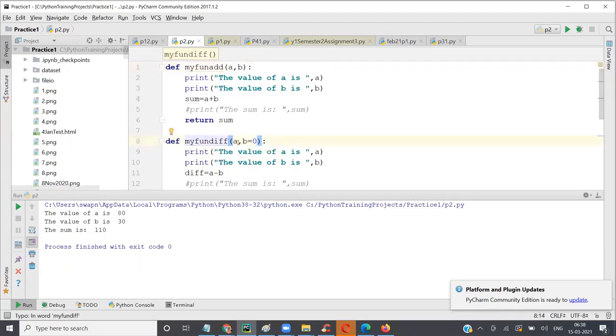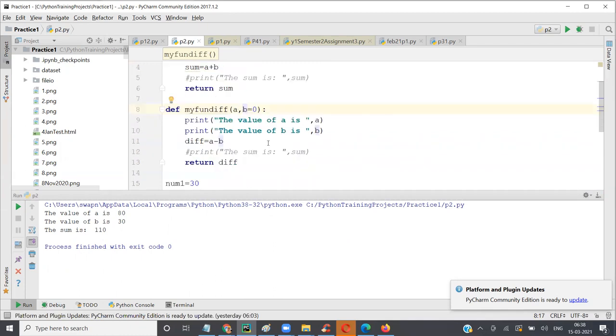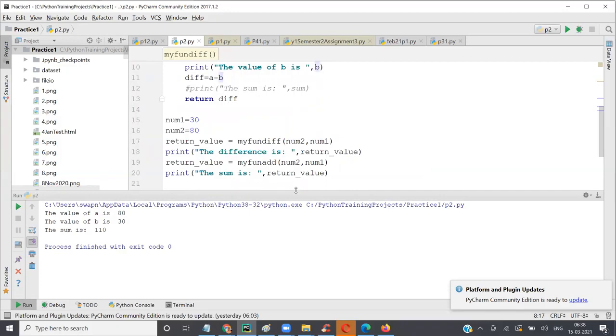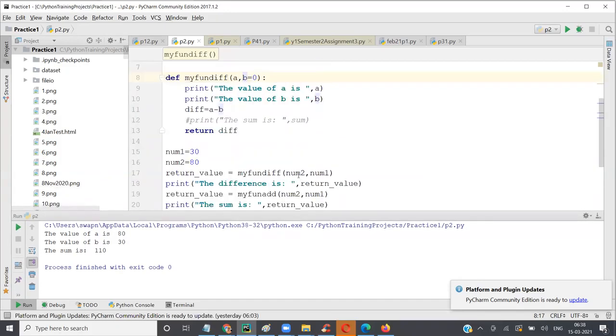Here, when I say A and B, this becomes positional. Whatever we give here, num2 will go to A and num1 go to B. But if we do not provide a value for B, it is not going to give you an error, because we are saying B, if you do not get any value, take it as 0.